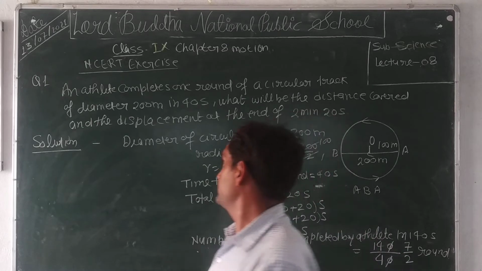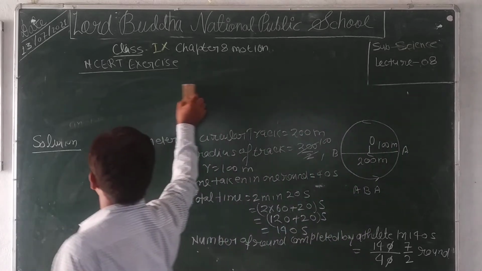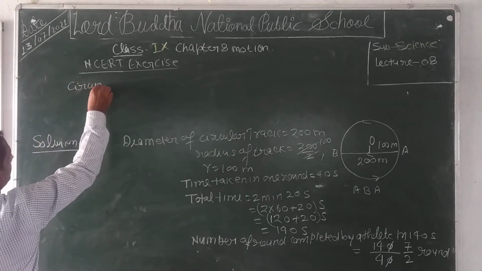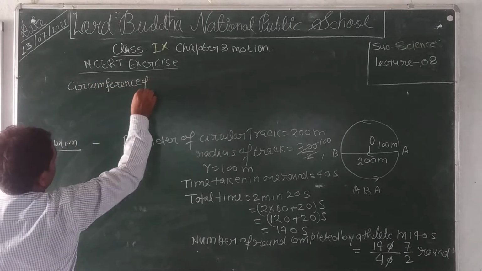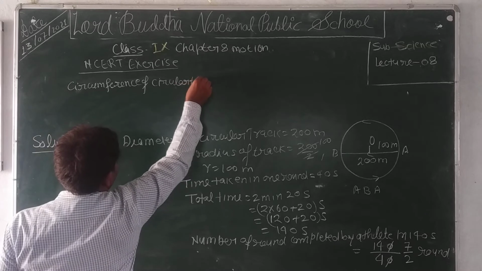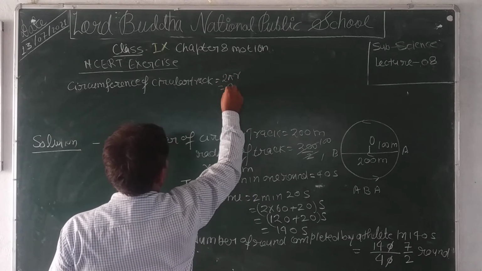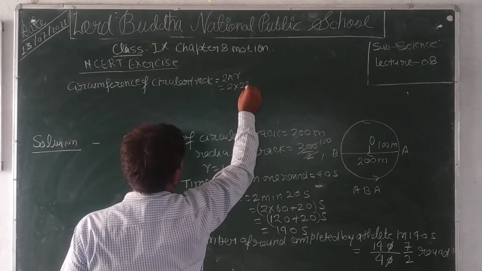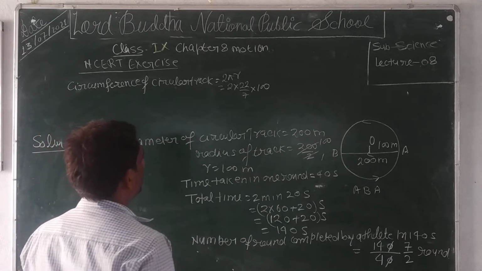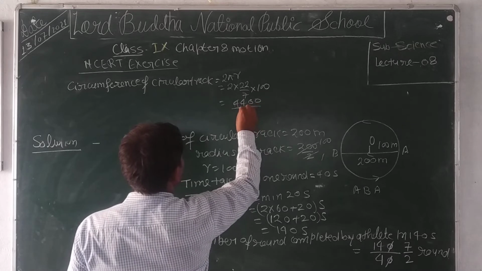Now, we find the circumference of the circular track, equal to 2 pi r, equal to 2 into 22 upon 7 into 100, equal to 4,400 upon 7 meter.